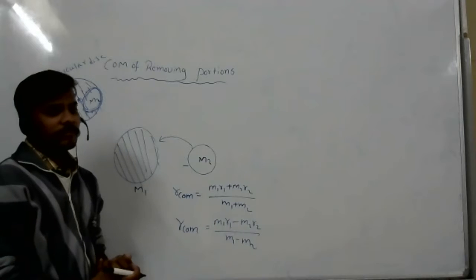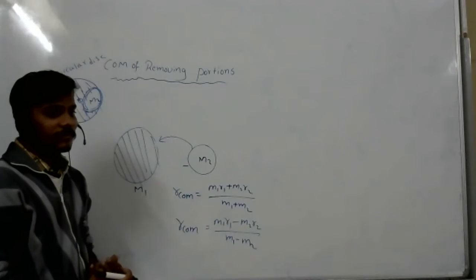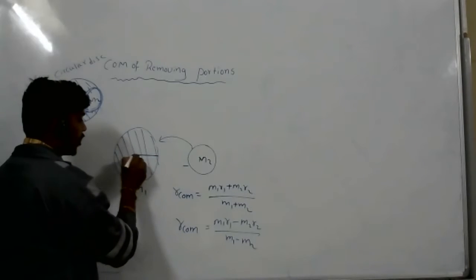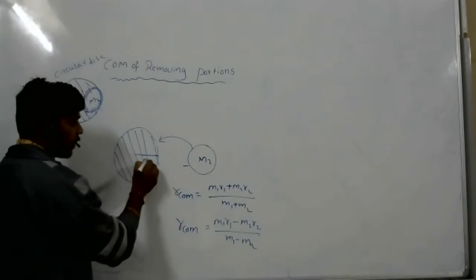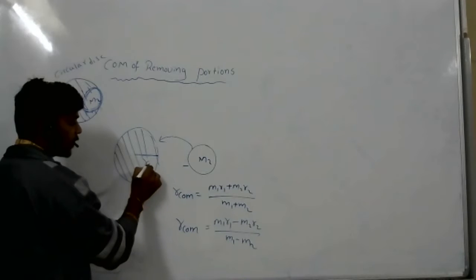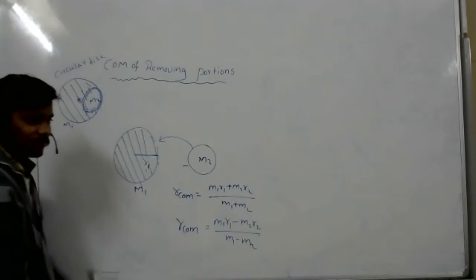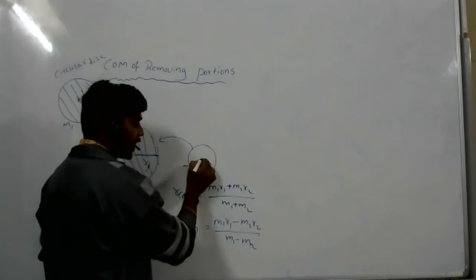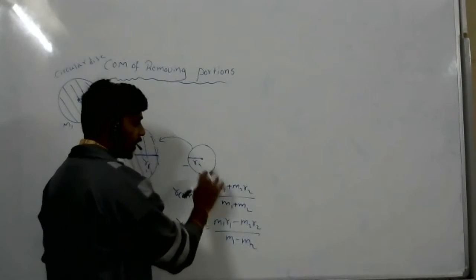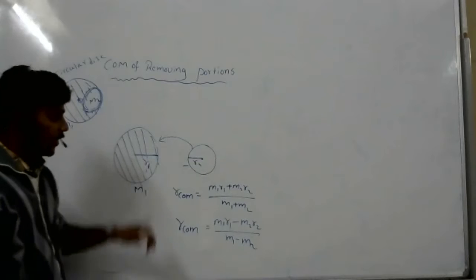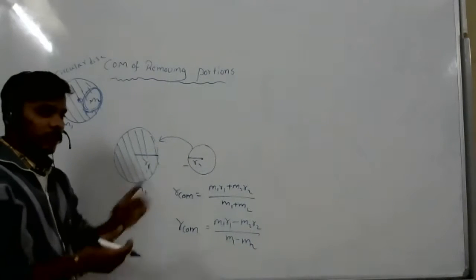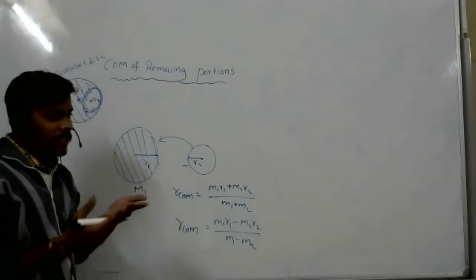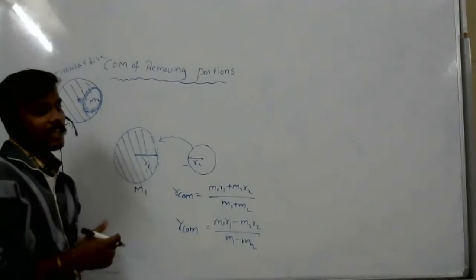Then how do you find R? Look at this. This total body has its center of mass at R1 distance, okay? And this body has the radius, that is R2, right? That is only R1 and this is only R2. Now distances also you are subtracting. So obviously the center of mass we can calculate.